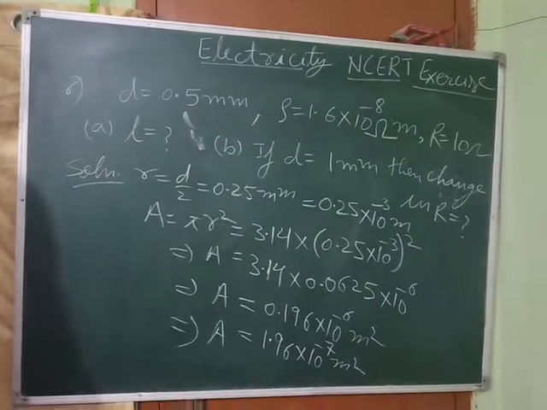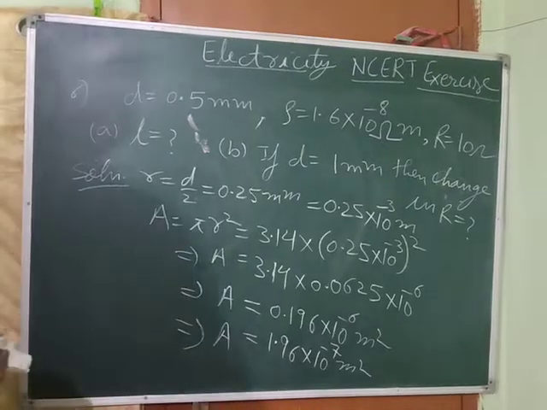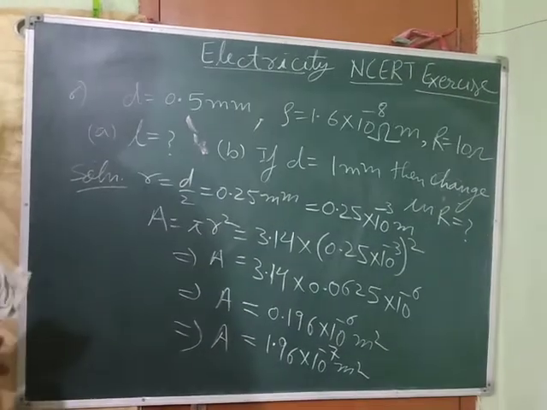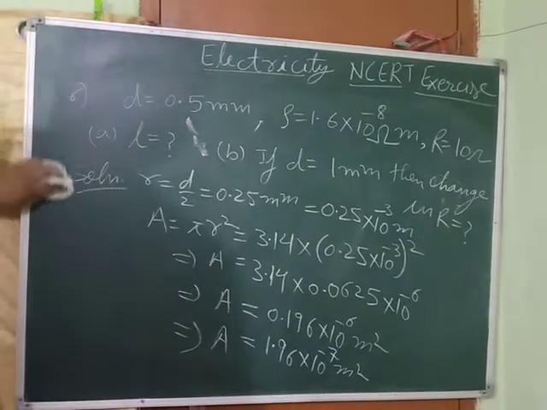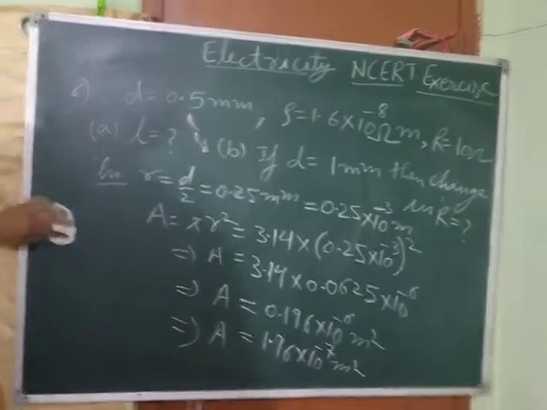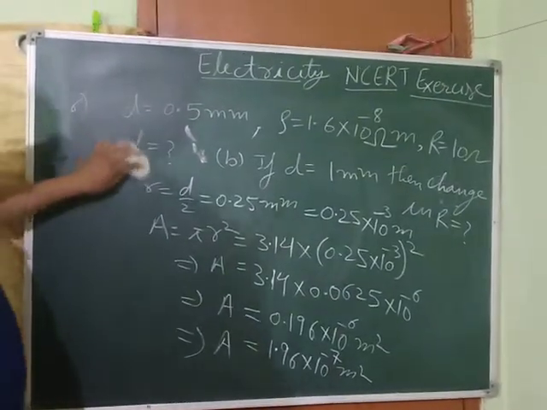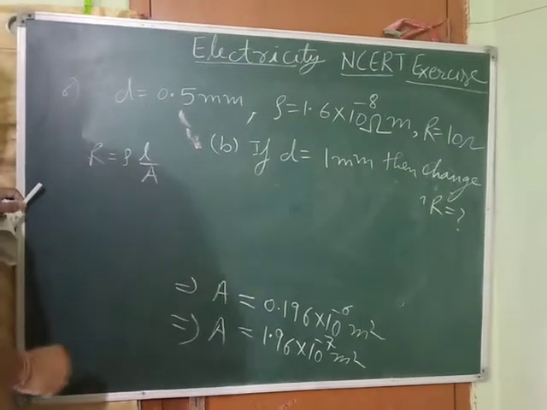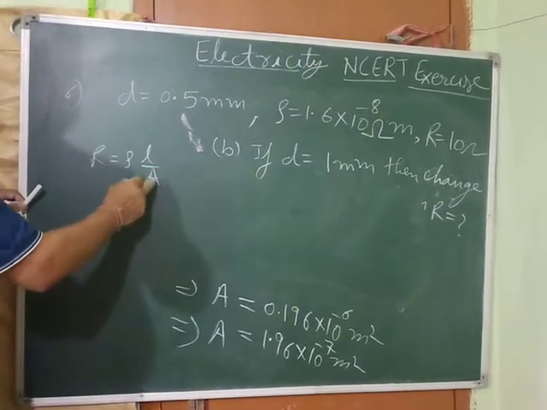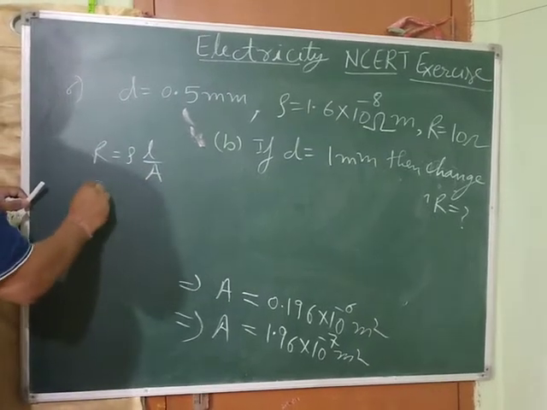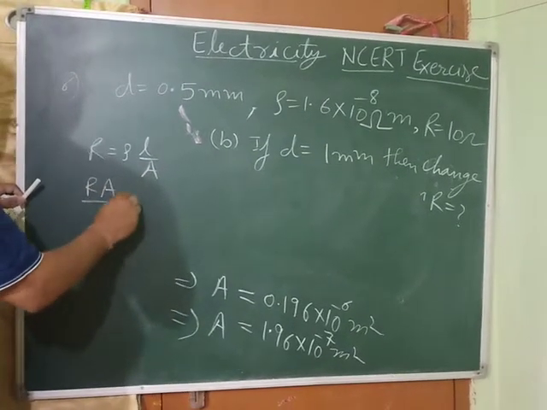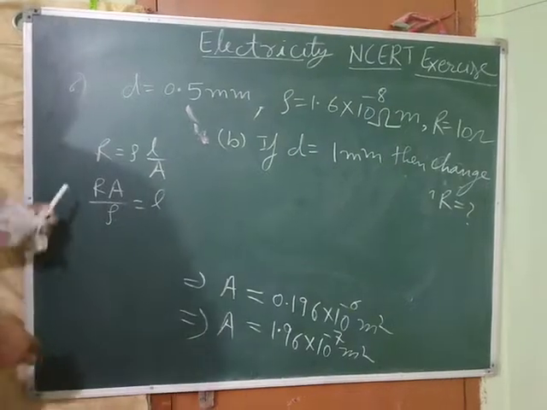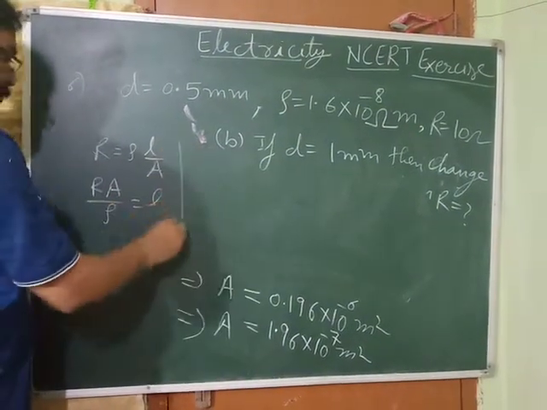Now we have to find out the length. So R is equal to rho into L by A. We want to find L, so A will be multiplied here: RA upon rho is equal to L. This formula we have to use.